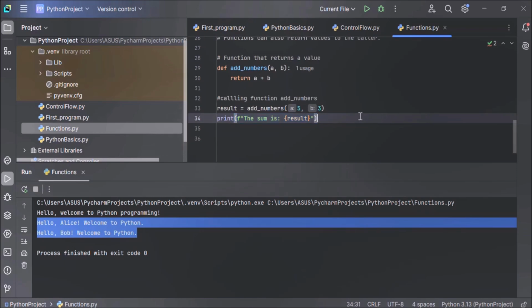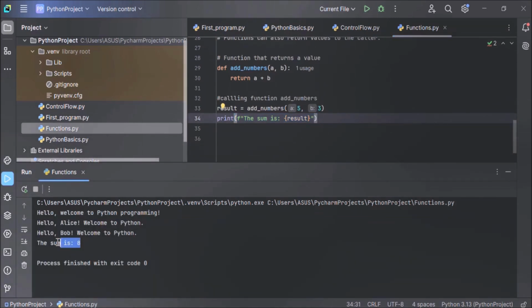Now let's execute this code and see the output. The sum is 8. You can see the output here. The sum is 8 because 5 plus 3 is 8. This return statement is sending the computed value back to the caller, and that value is stored in the result variable, which is printed here in the formatted string.